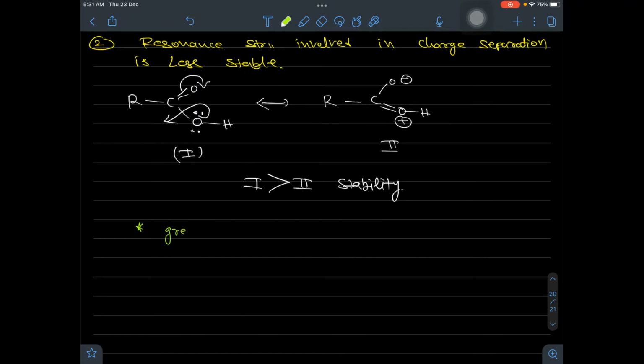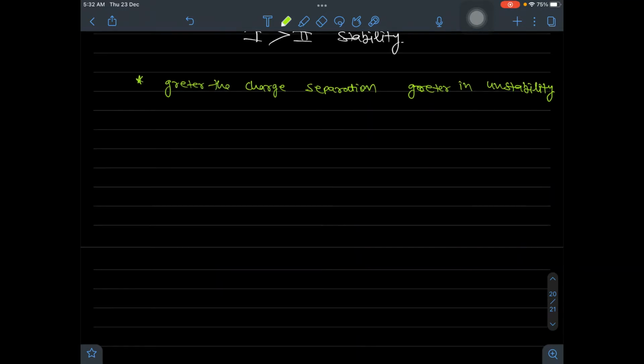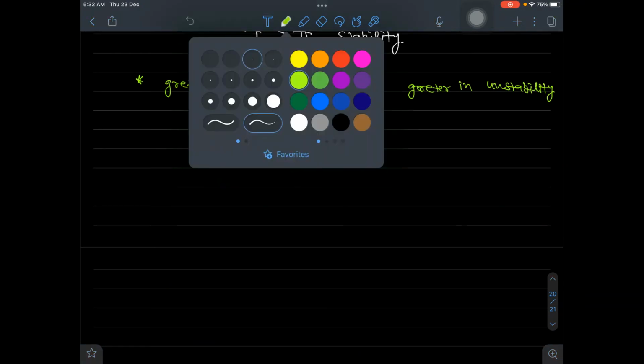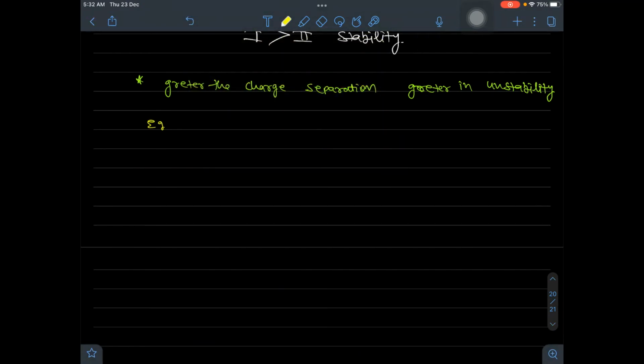Greater the charge separation, greater the instability. However, as charge separation becomes higher and higher, instability also becomes very much higher. So, one example will help you understand this better way.